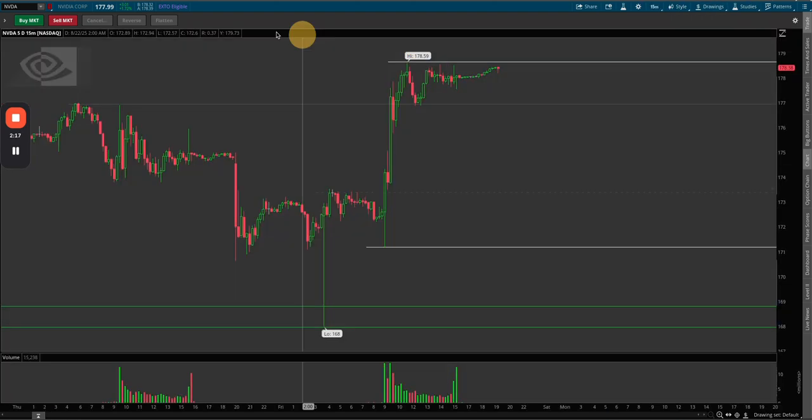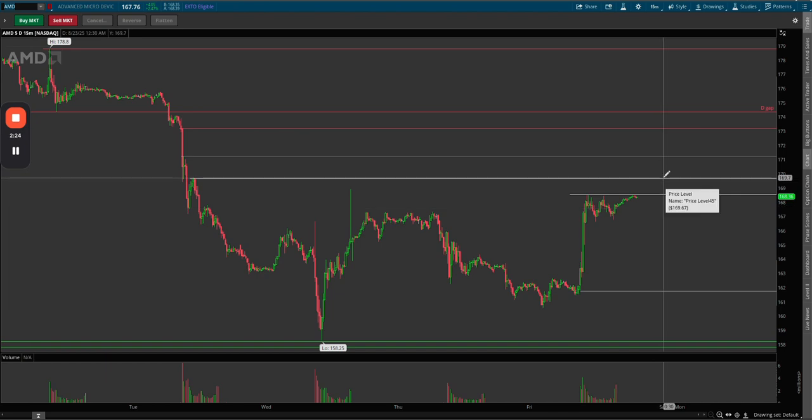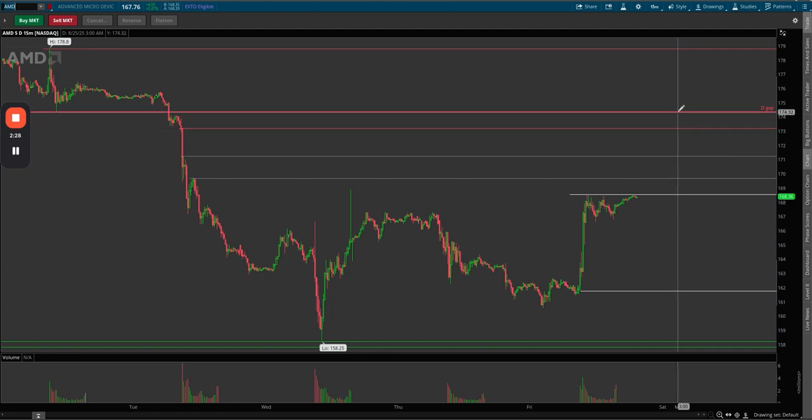Let's go back to the 15 minute and we'll head over to our next individual, AMD. It's been so good for me recently, been loving trading it. Previous day high, previous day low. I'll look for a move over the previous day high up to 173.09 and to fill this daily gap at 174.32 with just some pivots along the way in case I am in longs here. These could be potential profit targets.